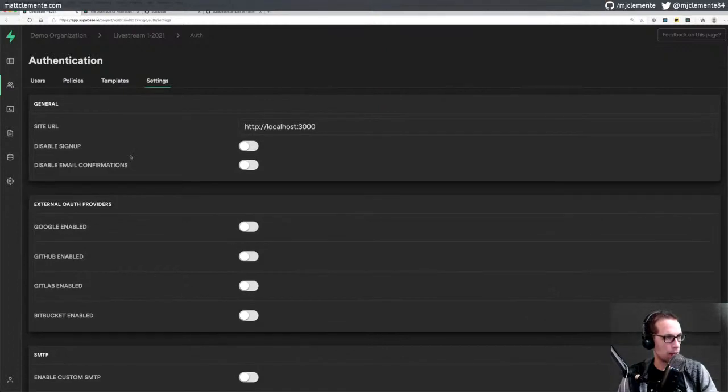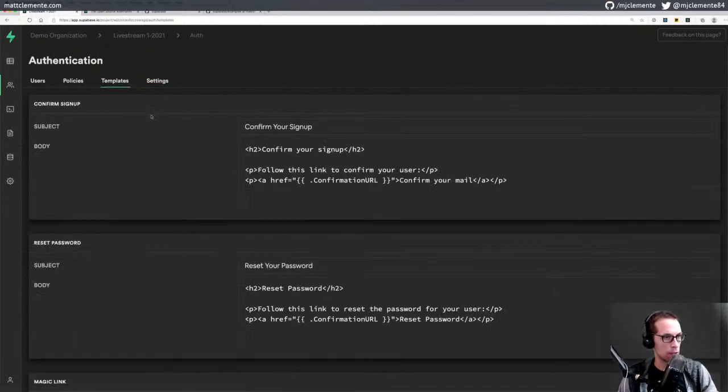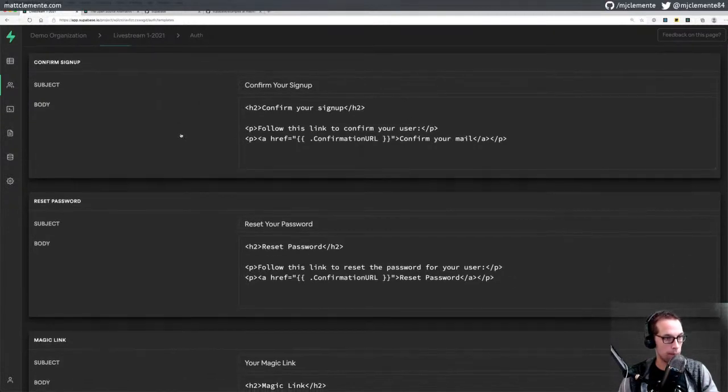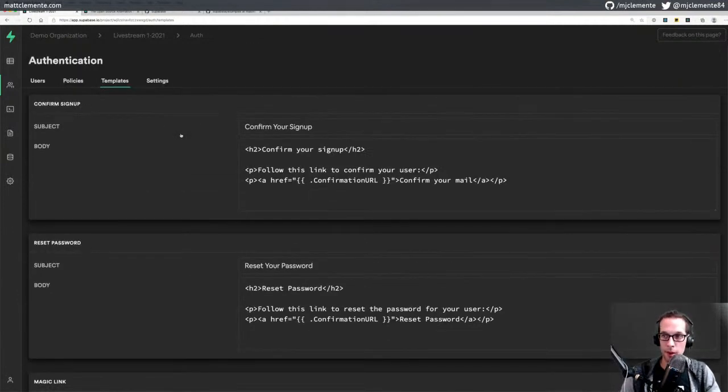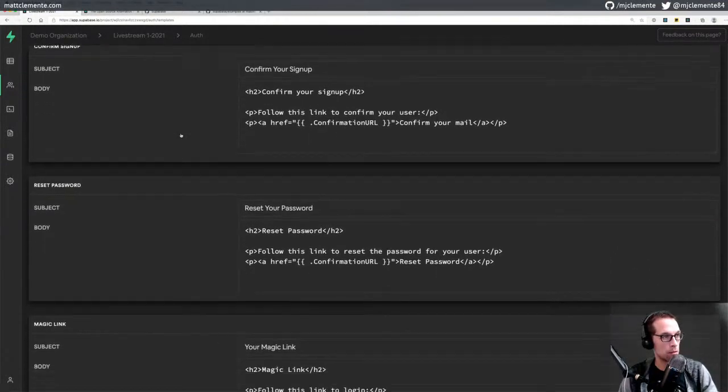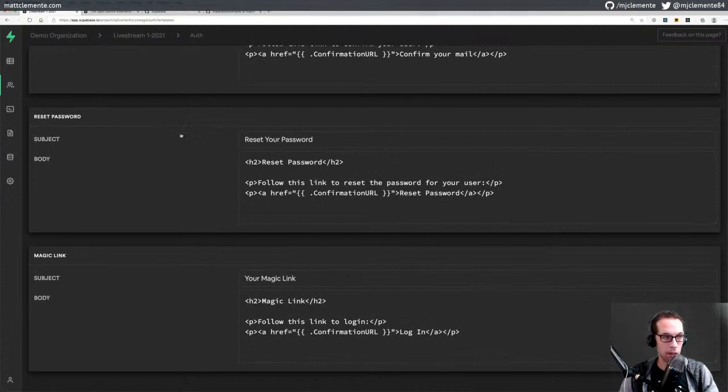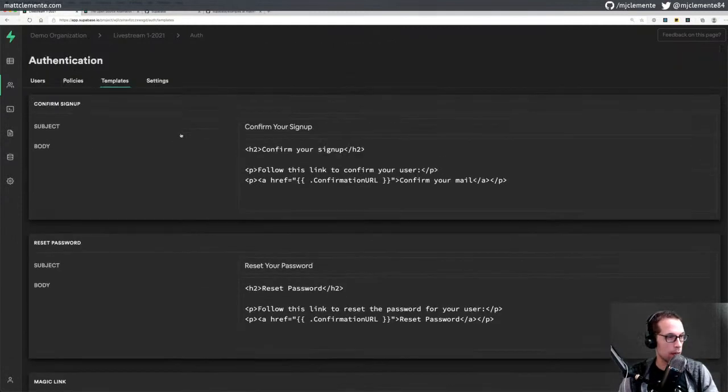I'll have to dig into the docs a little bit more about what you can do with this. Okay, so these are the templates. So this is just the back end for an app that you can do here. And if this is something that Firebase had, I didn't, like I said, I'm not the ideal audience in that case. I did not know that.